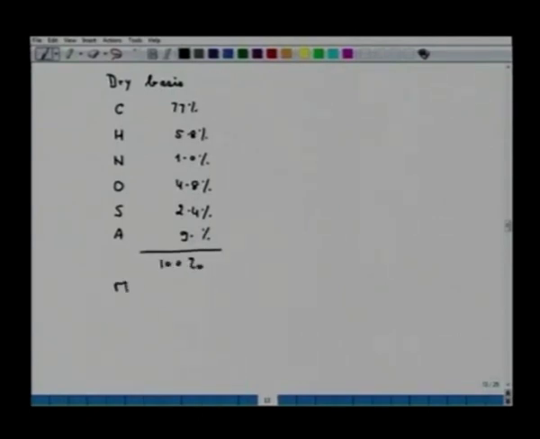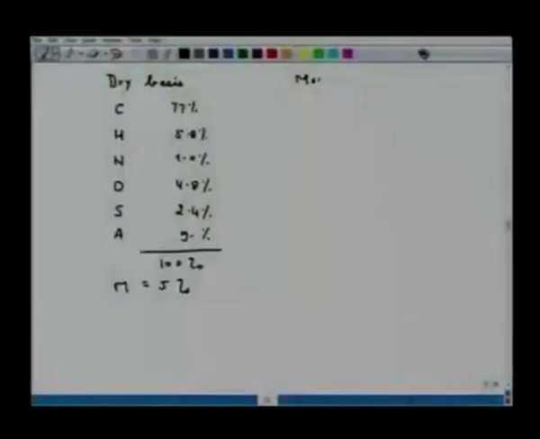So, moisture is given as 5%. On this composition you cannot calculate the gross calorific value on moist basis. So, first of all this composition has to be converted to moist basis. How would you convert to the moist basis? The moisture content contains hydrogen and oxygen. So, you have to find the H in H2O and O in H2O and subtract the respective H and O values, and then you get the value on the moist basis.